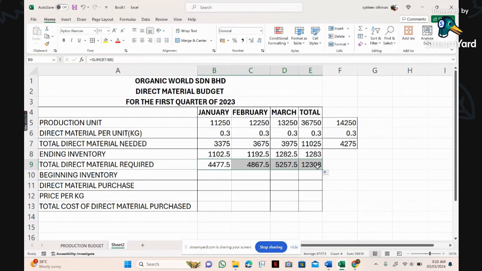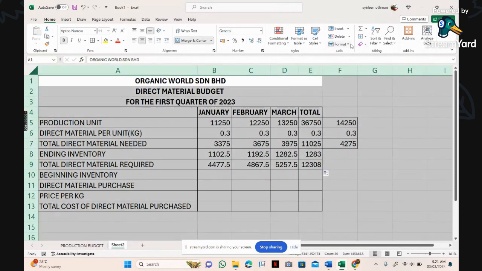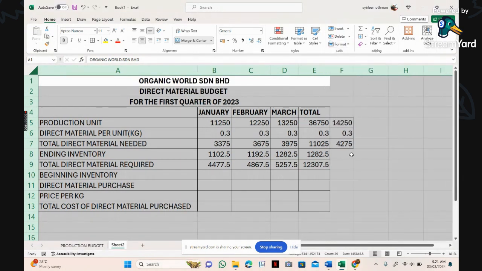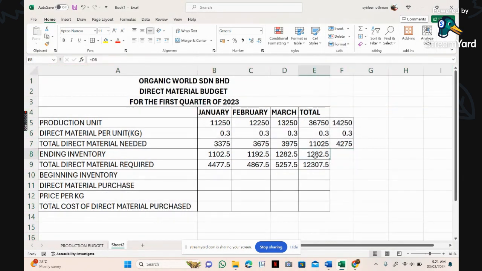Okay, kalau you tengok ni sebenarnya, you perasan kan you ada 0.5. Walaupun you tak ada calculator, tapi kalau 3 kali 0.5, takkanlah belakang ni dia jadi genap kan? Betul kan? Okay, so what I'm going to do is, saya akan auto fit my column width. See? Nampak kan? Sebenarnya dia bukan 1283, dia 1282.5. So need to be very careful. Okay, sebab tu saya kata auto fit ni buat 2 kali. Masa mula and masa ending.